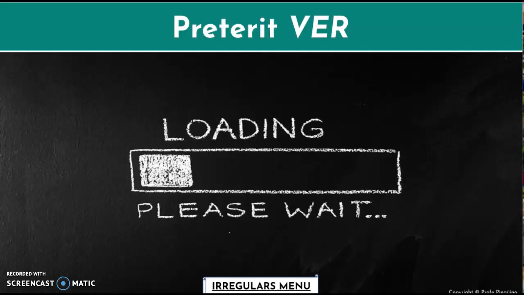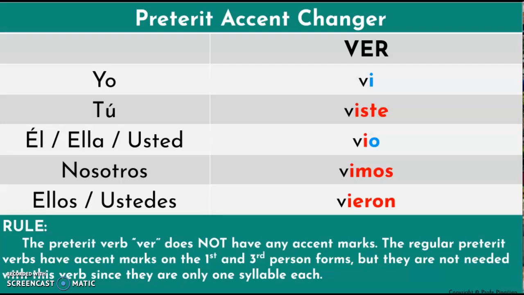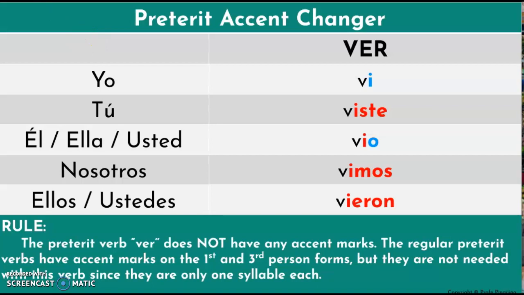Now let's look at the last category for spelling changes, which is the verb ver, which is to see. The regular preterite verbs have accent marks in the first and third person form. But for the verb ver, we do not have any accent marks on the first and third person form, simply because these are one-syllable words. This concludes the spelling changers category.